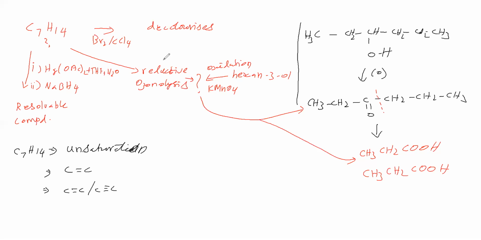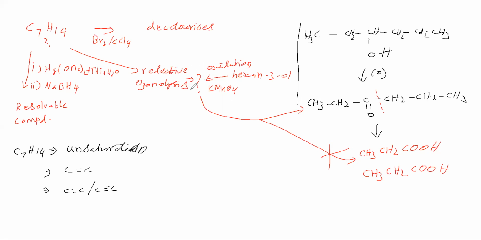Sir, reductive ozonolysis means the product will be an aldehyde or ketone but not a carboxylic acid. Reductive ozonolysis gives aldehyde or ketone. Oxidative ozonolysis gives carboxylic acid. Therefore, we can avoid this and take this one.